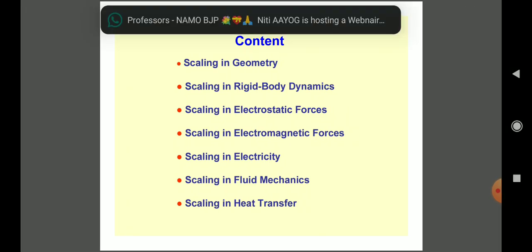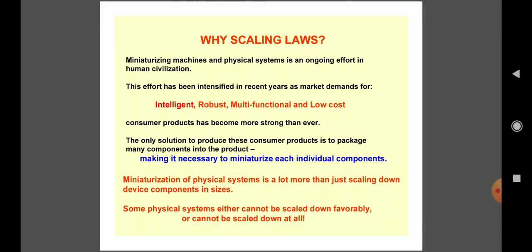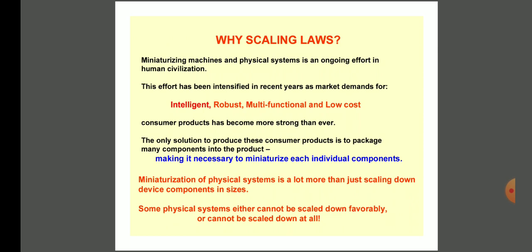So let us know why the scaling laws are required. A successful industrial product requires meeting consumer expectations to be intelligent and multifunctional, among many others. Consequently, a great many sensors, actuators, and microprocessors have to be systematically integrated and packaged in many of these products. The constraints on the size and geometry of the product require substantial miniaturization of these sensors, actuators, and microprocessors.